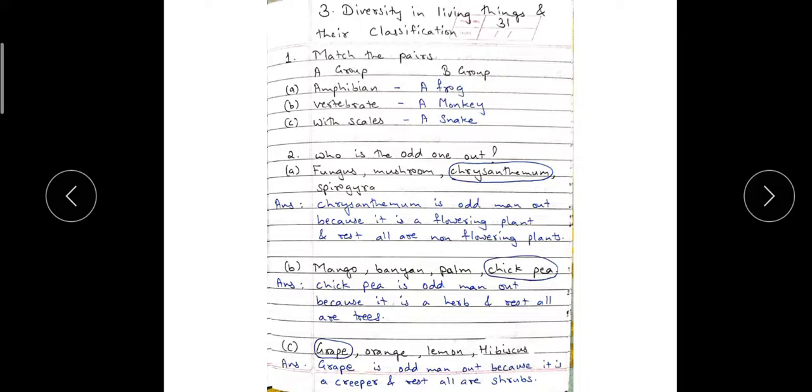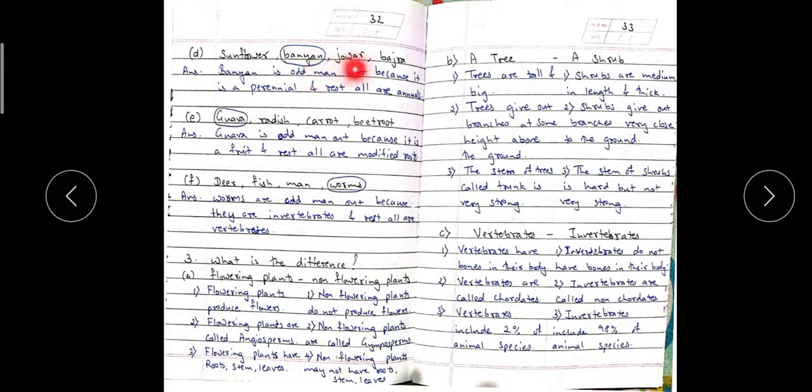It's a herb. Grape, orange, lemon, hibiscus. Grape is odd man out because it is a creeper and rest all are shrubs. Yes, it's a creeper, rest all are shrubs. Next one. Sunflower, banyan, jowar, bajra. Banyan is odd man out because it is a perennial and rest all are annuals. This is a perennial tree, children. It lives for many years. But sunflower, jowar and bajra live for only 1 year. We are cultivating them in our fields.